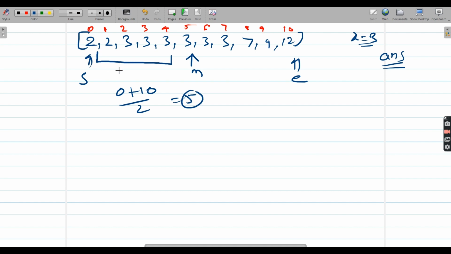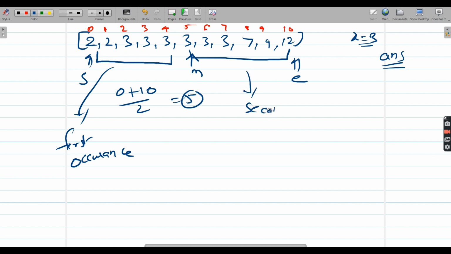So now we need to look in this part to find the first occurrence. First occurrence. And once we've done that, now it's time to look for the second occurrence. So the second occurrence can be in this part only, right? To the right side of this 3. It cannot be inside this. So this is to find the second occurrence.